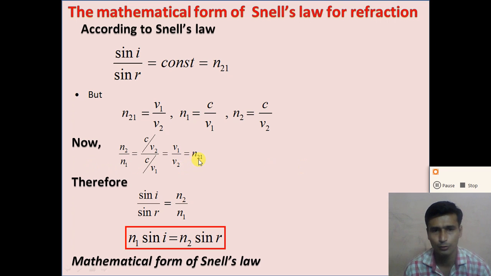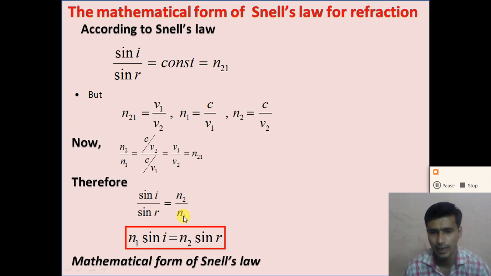So n21 is equal to n2 divided by n1, and similarly n12 is equal to n1 divided by n2.